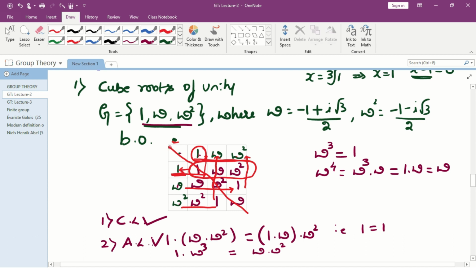So, the table is symmetrical about the principal diagonal. That means I have symmetry here: 1, 1, omega square, omega square, here also 1, etc. Therefore, the table is symmetrical about the principal diagonal. Therefore, we can conclude that it satisfies commutative law. Therefore, G is an abelian group under multiplication, since the set G is finite because we have only 3 elements. Therefore, it is a finite group.